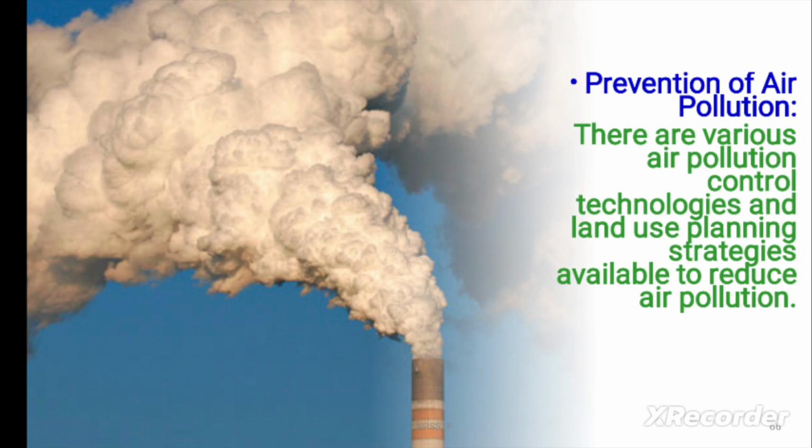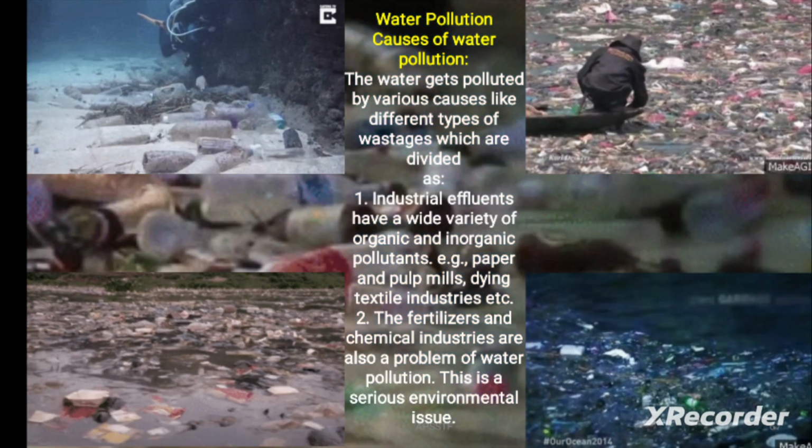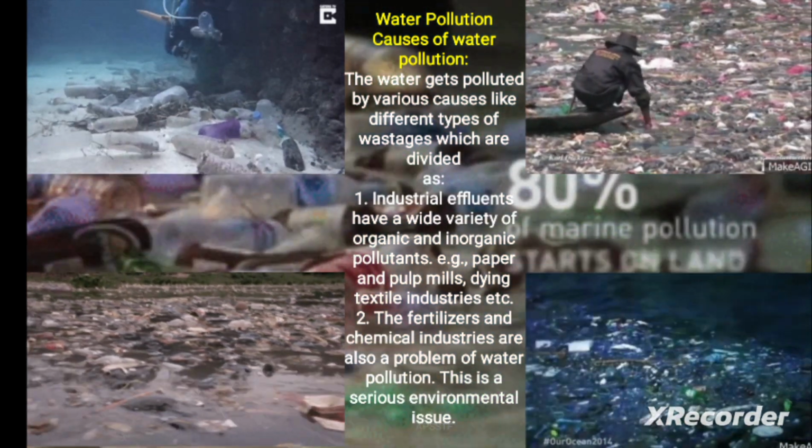There are many air pollution control technologies and land use planning strategies available to reduce air pollution. First, we have to plant trees, control deforestation, and control the emissions from the industries. Water pollution, causes of water pollution.